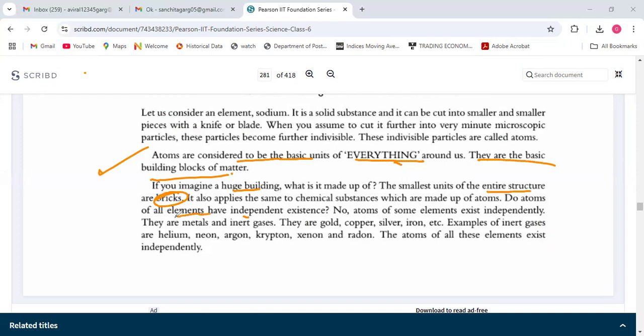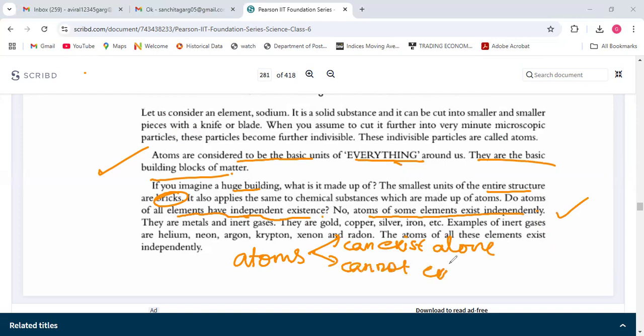Do atoms of all elements have independent existence? No, atoms of some elements exist independently. So some elements can exist alone and some cannot exist alone.